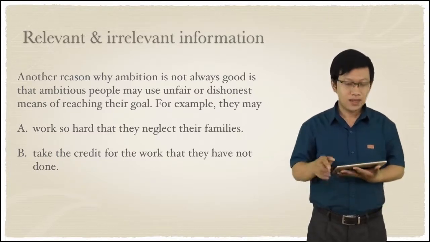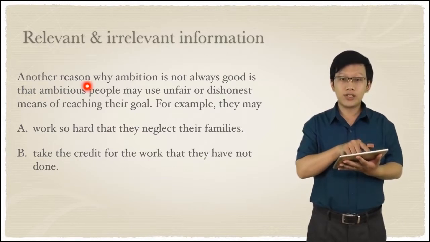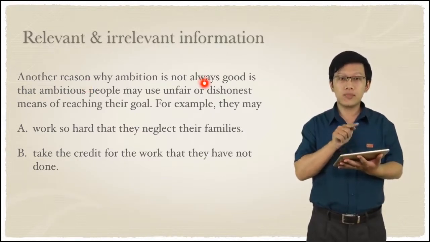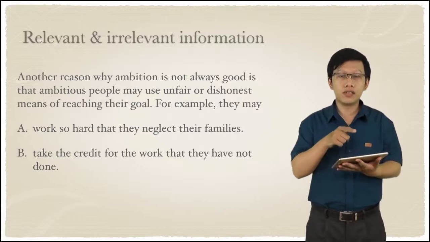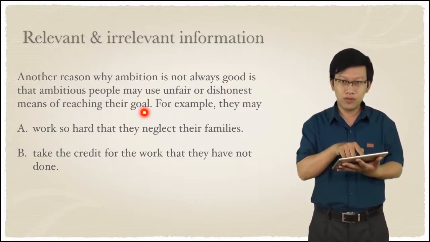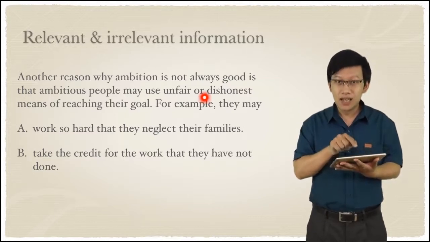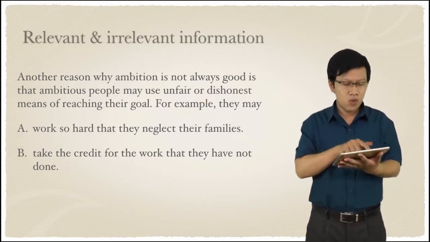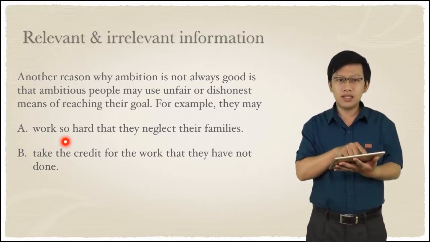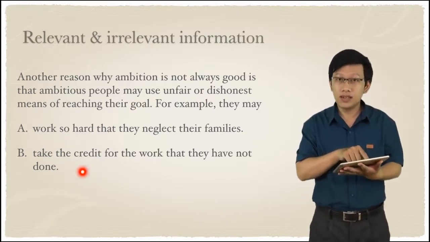Alright, let's try. Another reason why ambition is not always good is that ambitious people may use unfair or dishonest means of reaching their goal. You see, unfair or dishonest means. For example, they might work hard so that they neglect their families, or they might take credit for the work that they have not done.